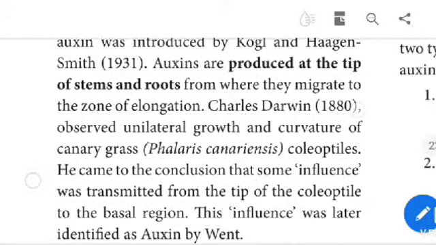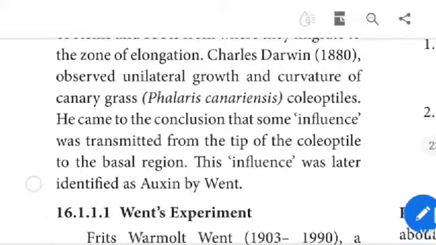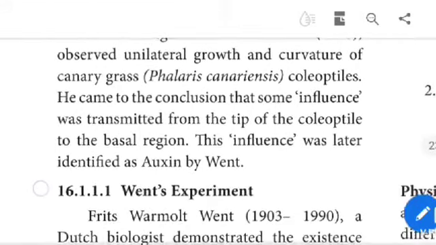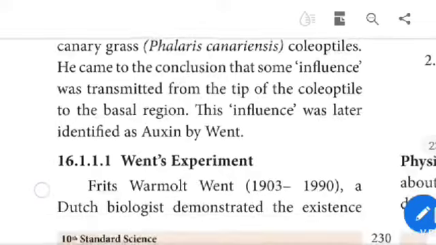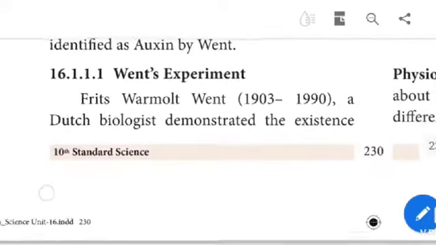Charles Darwin, in 1880, observed unilateral growth and curvature of canary grass, Phalaris canariensis, coleoptiles. He came to the conclusion that some influence was transmitted from the tip of the coleoptile to the basal region. This influence was later identified as auxin by Went.